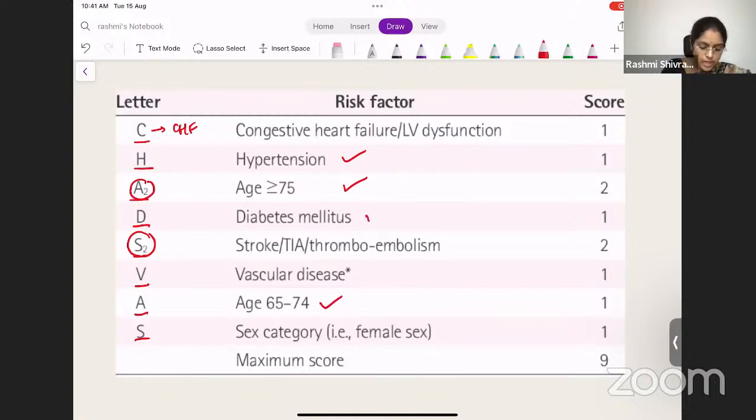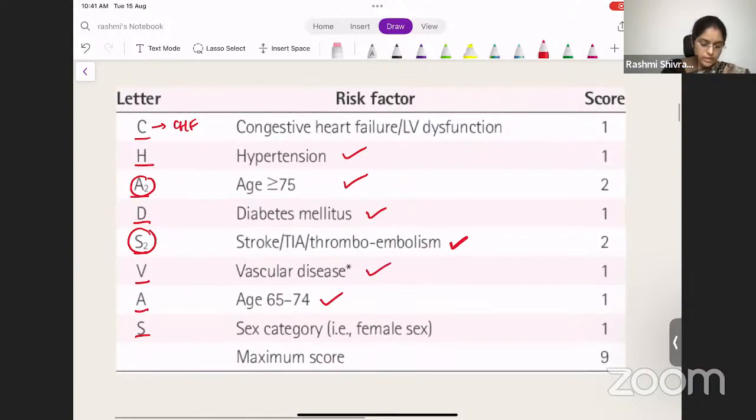Okay. And D is for diabetes mellitus. S is for prior stroke, TIA, or thromboembolism. Any of the clotting phenomena, if they have occurred, then it means that the risk is more. Then V for vascular disease. A is for age 65 to 74 years. S is for sex category. So female sex gets a score. Male sex doesn't get a score.